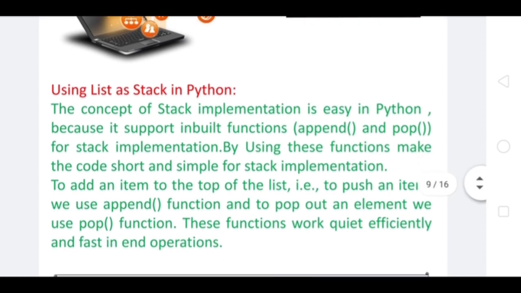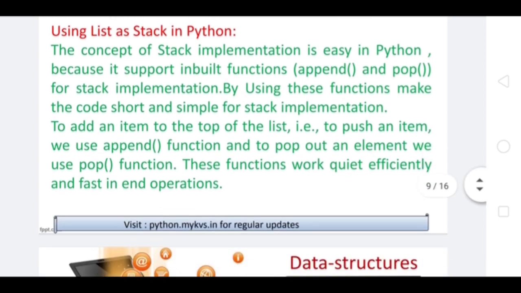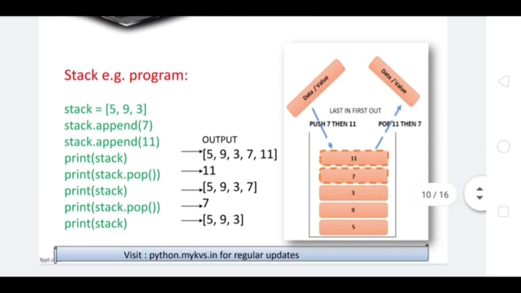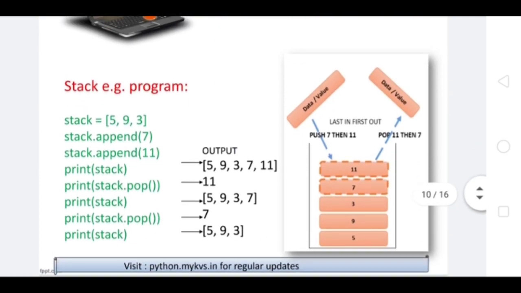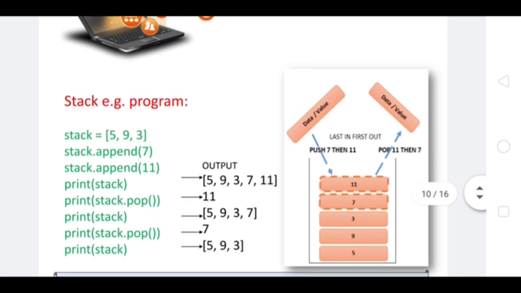Using these functions makes the code shorter and simpler for the stack implementation. To add an item at the top of the list, that is to push an item, we use the append function, and to pop out the element we need the pop function.